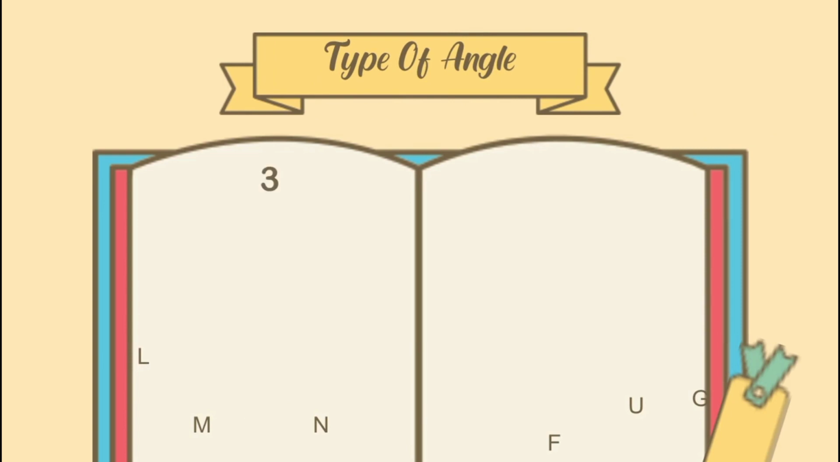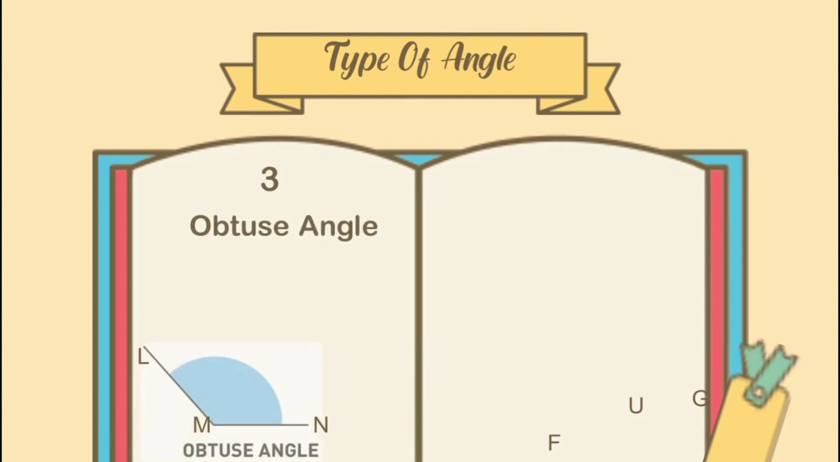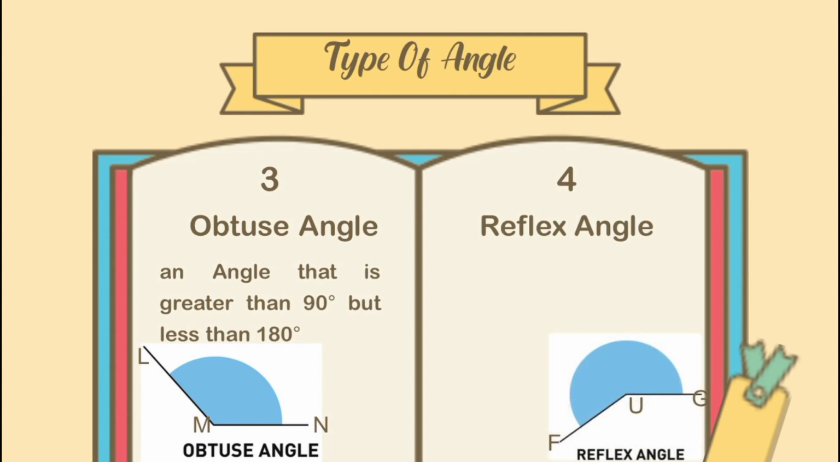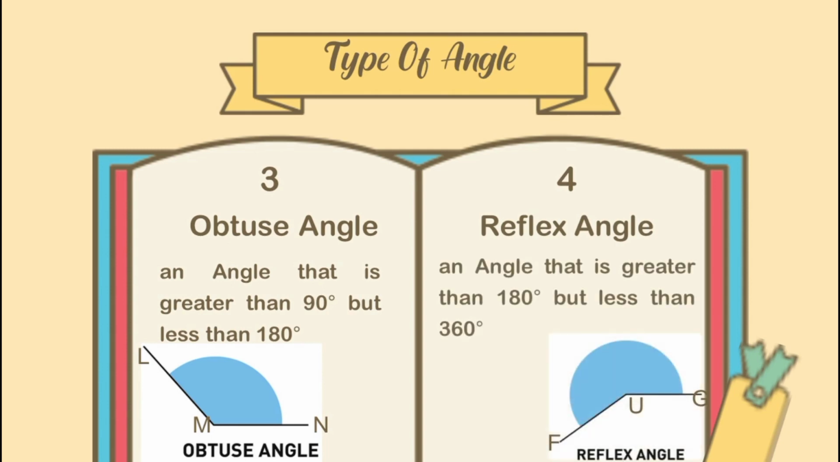The third is obtuse angle. Angle M is called the obtuse angle, an angle that is greater than 90 degrees but less than 180 degrees. The fourth is reflex angle. Angle U is called the reflex angle, an angle that is greater than 180 degrees but less than 360 degrees.